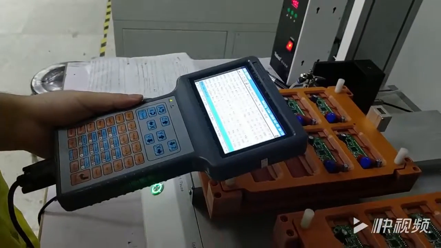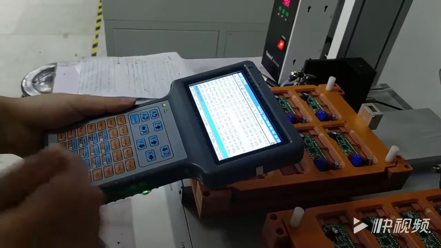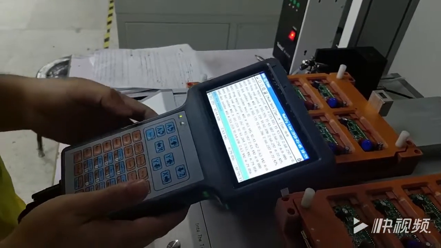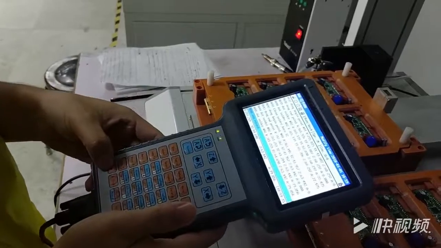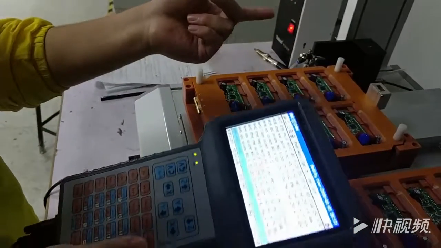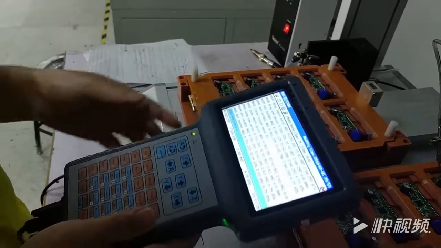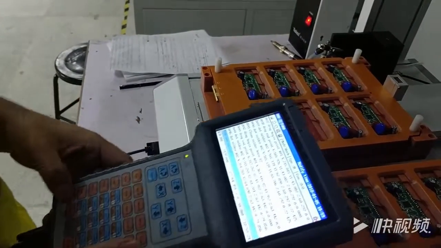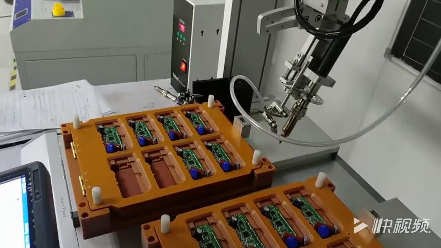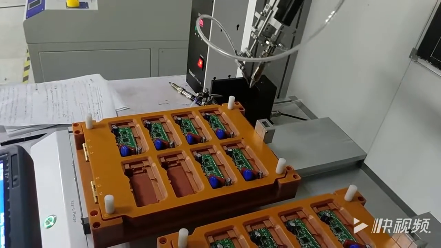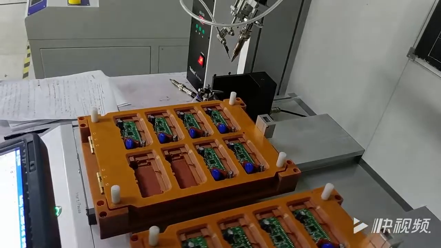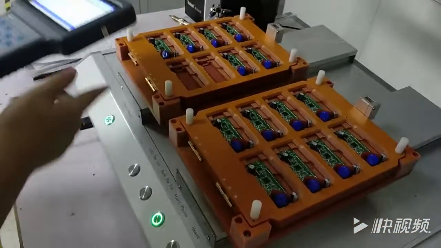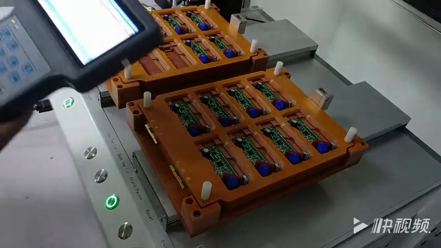Now we finish the Y2 single PCB soldering program. Press home to make the soldering horn to the original location. Then you can press run to test.